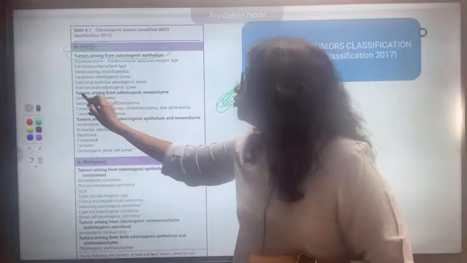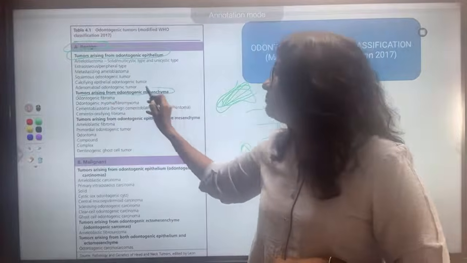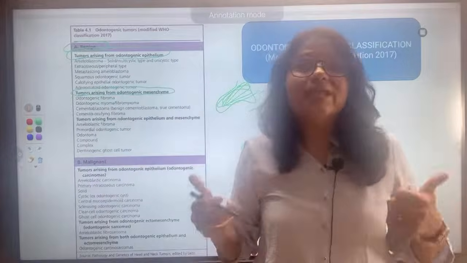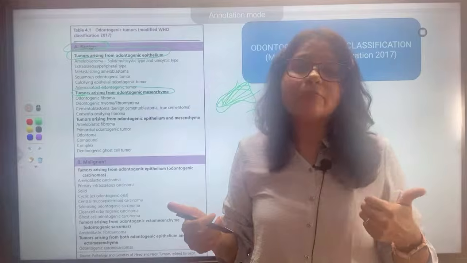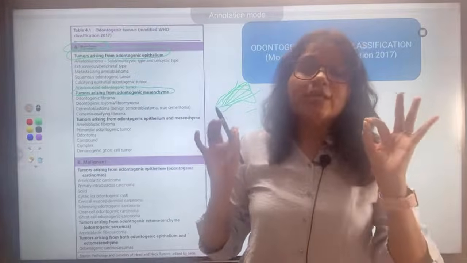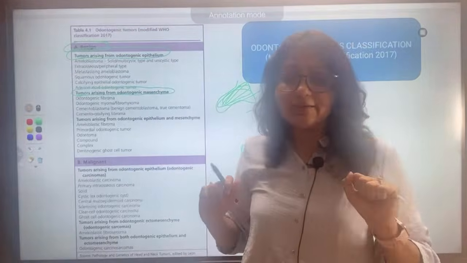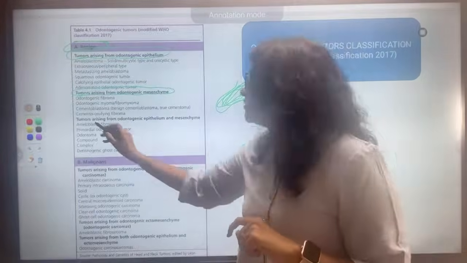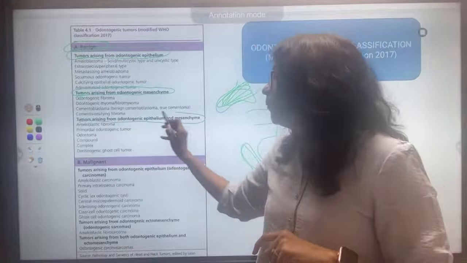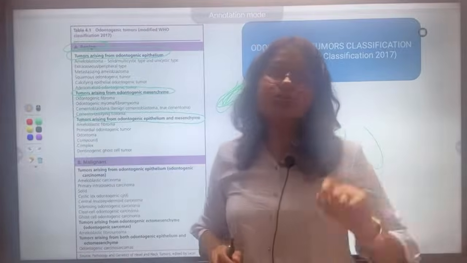Number two, tumors arising from odontogenic mesenchyme. Mesenchyme means connective tissue. And third, tumors arising from both epithelium and mesenchyme.